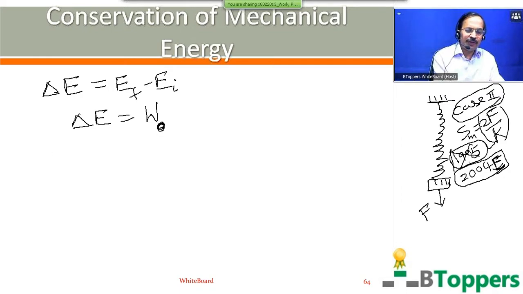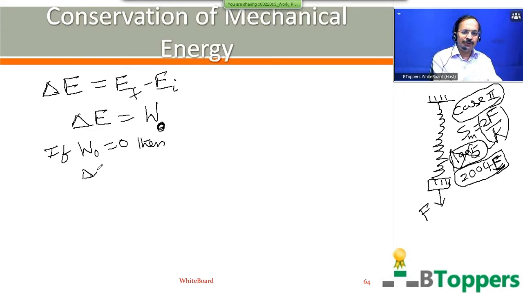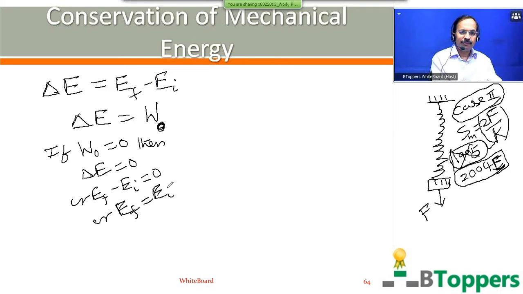So if the body or system moves under the action of conservative forces, such that no work is done by other forces which are not conservative, that means W naught is 0, then delta E will be 0. Delta E equal to EF minus EI will be 0. So EF equals EI. That means if a body or system moves under the action of conservative forces only, then the total mechanical energy remains constant throughout the motion.